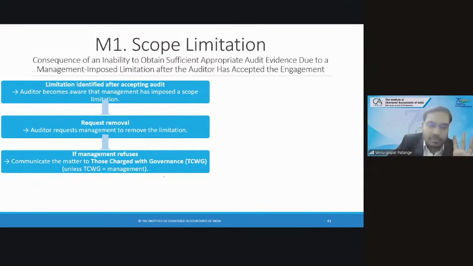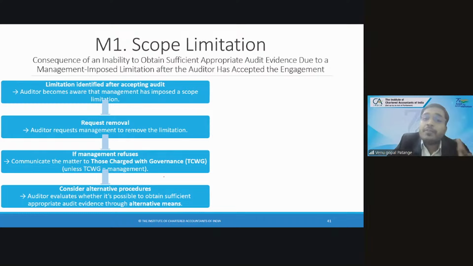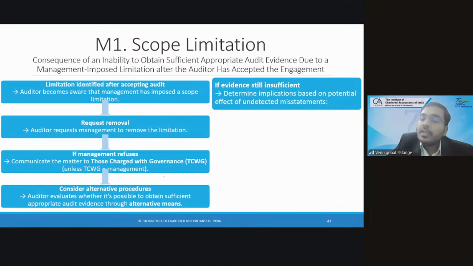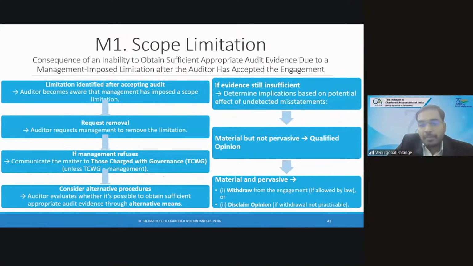Unless TCWG is management. Then alternative procedures: you check whether any other procedure is available or not, and do it. Still, evidence is not sufficient. Determine the implications. Material but not pervasive: qualified. Material and pervasive: withdraw from the engagement if permitted by law, or disclaim opinion if withdrawal is not practicable. So these are the steps you need to follow in case of scope limitation. Directly jumping into withdrawal is not right. Even if it is a qualified opinion, you are not going to withdraw. Only in case of material and pervasive are you thinking of withdrawal.